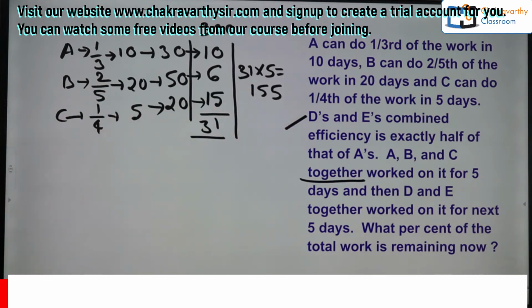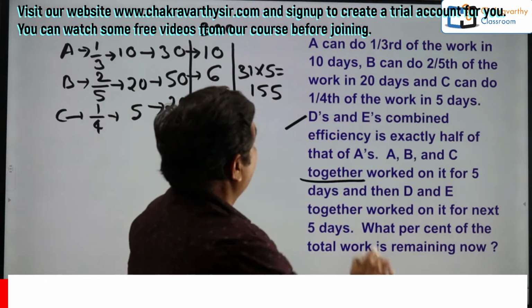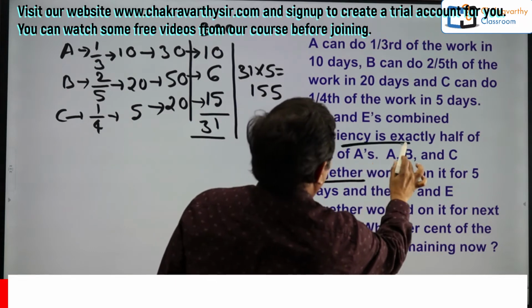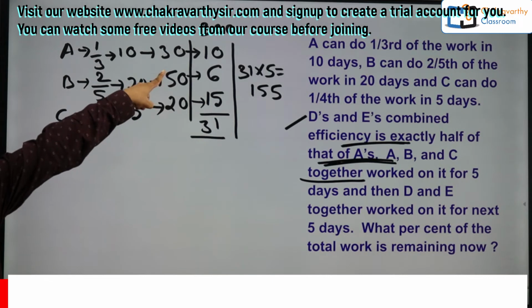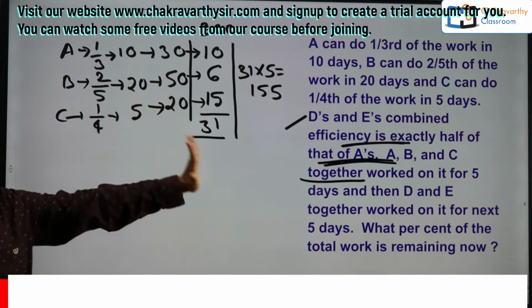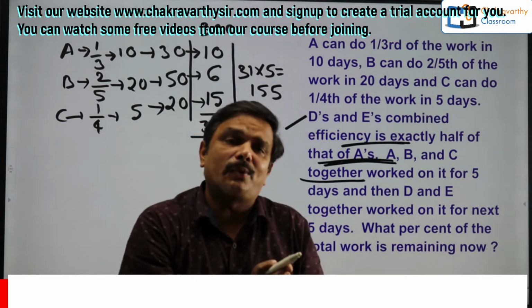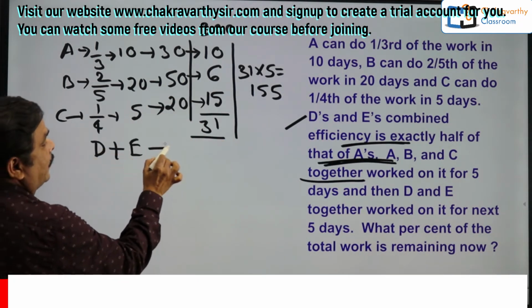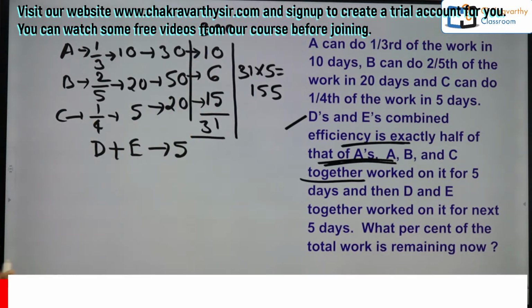Okay, next what they have given, D and E. Before that, students, here D's and E's combined efficiency is exactly half of that of A. What is A's efficiency? 10 units. Now D and E's combined efficiency is exactly half of that one. That means D plus E in 1 day can do 10 by 2, only 5 units of work. As simple as this one.